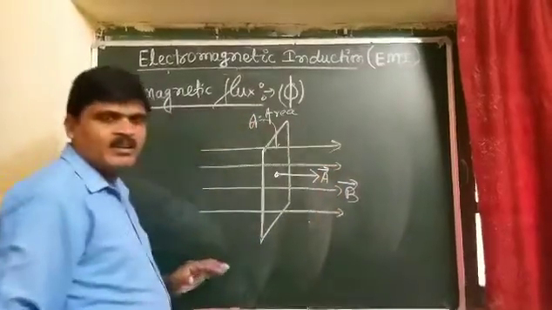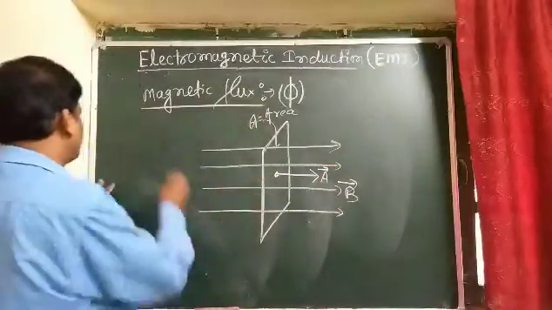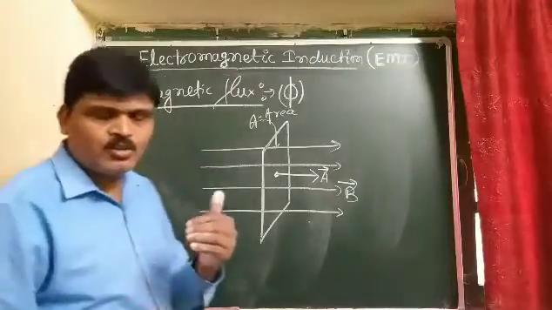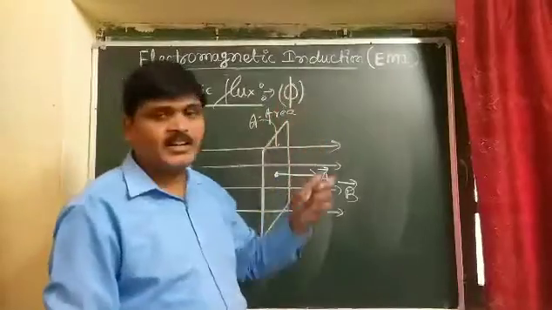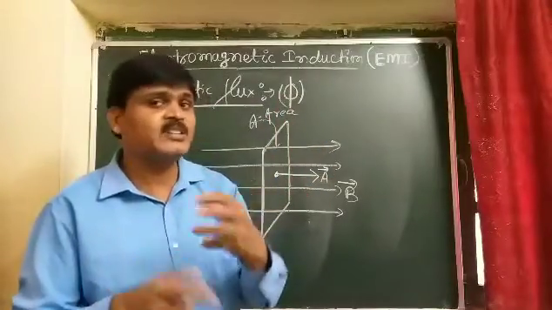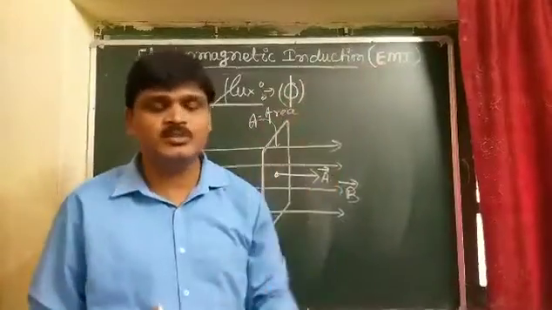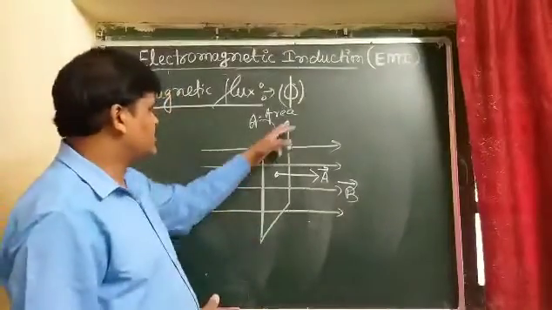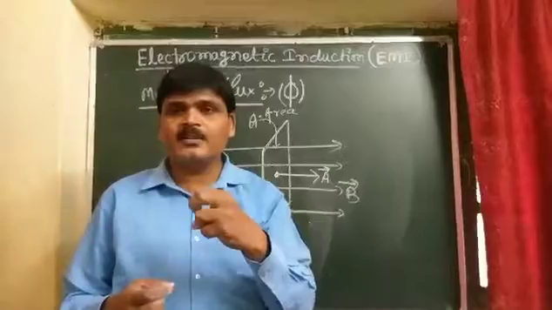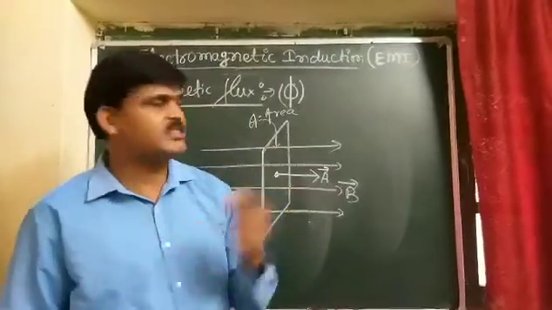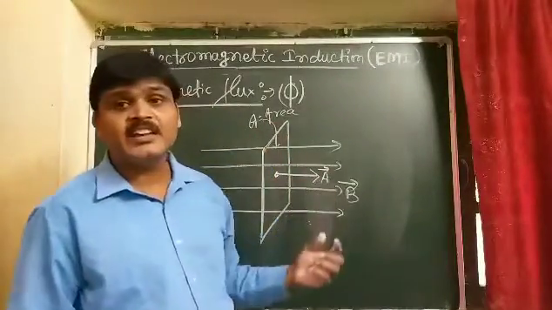Vector A. So magnetic flux, this is not in your syllabus, but you understand the concept of electromagnetic induction. So what is magnetic flux and how is the induced current produced in the coil? So this is the area, and if you want to take a direction of this area, this is known as the area vector.